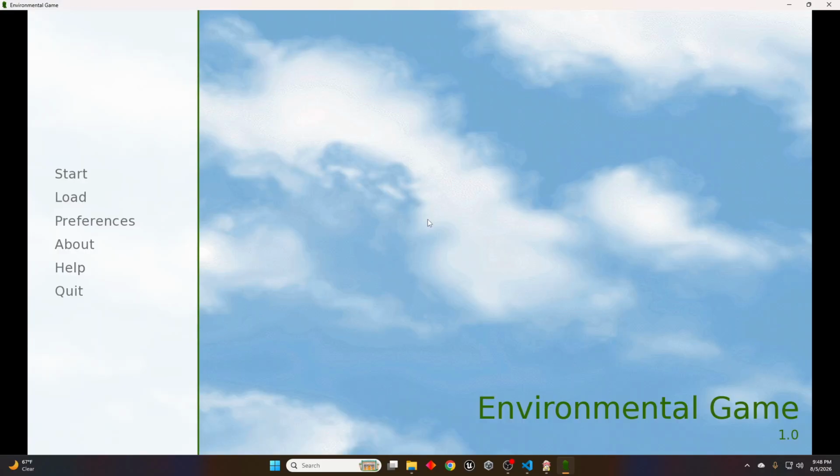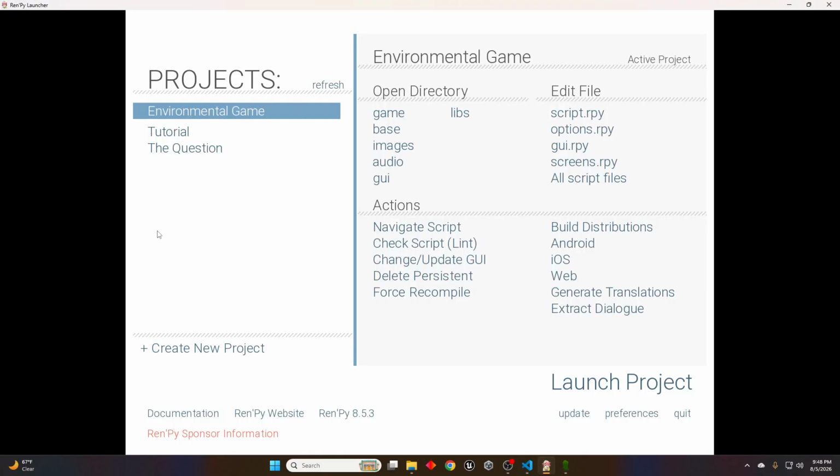Now, that's a very basic, very generic visual novel that I created. So let's dive into how I made this. All right, so the thing about RenPy is that it has its own scripting language. It's very close to Python, but it's called RPY. I think it's called like RenPython. That's probably what the language is called, but all right, let's click into script.rpy and just check out what it looks like.